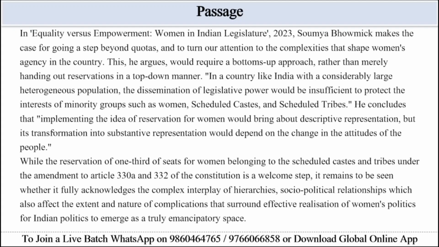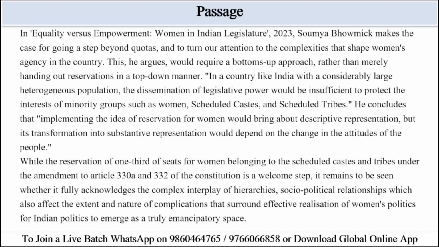In Equality versus Empowerment: Women in India's Legislature 2023, Soumya Bhaumik makes the case for going a step beyond quotas and turning our attention to the complexities that shape women's agency in the country. This, he argues, would require a bottom-up approach rather than merely handing out reservation in a top-down manner. In a country like India, with a considerably large heterogeneous population, the dissemination of legislative power would be insufficient to protect the interests of minority groups such as women, scheduled castes, and scheduled tribes.